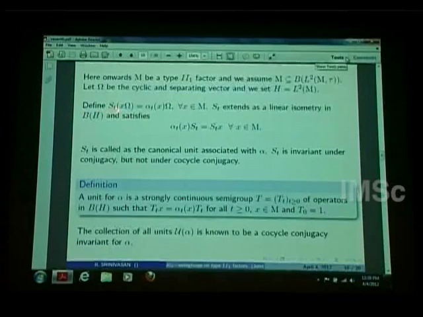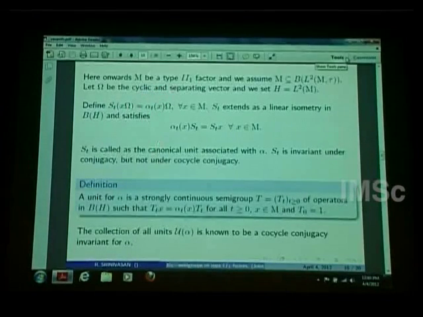Now I have alpha t, which is an E0 semigroup acting on M. I define an operator S_t on L2 M, a Hilbert space operator. S_t acting on any x omega, where L2(M, tau) consists basically of M, and M sits as M omega. I call this x omega basically the x here, or x hat. S_t takes x omega to alpha t of x omega.